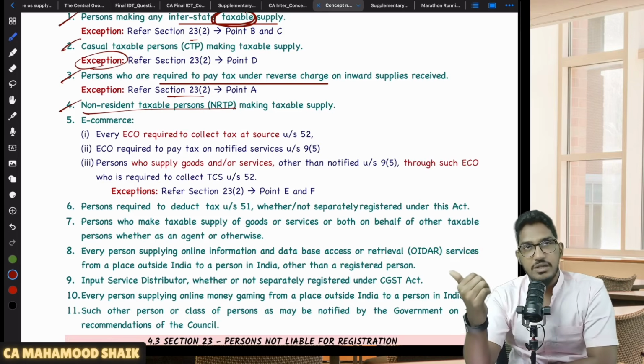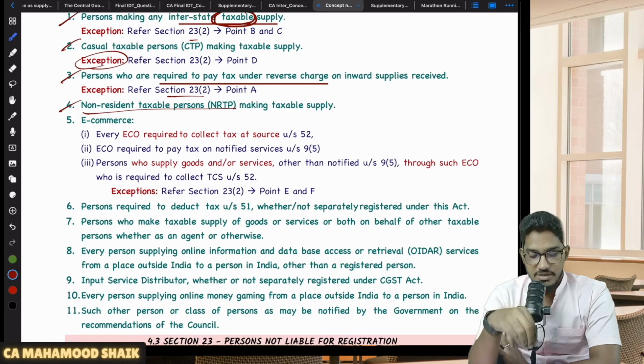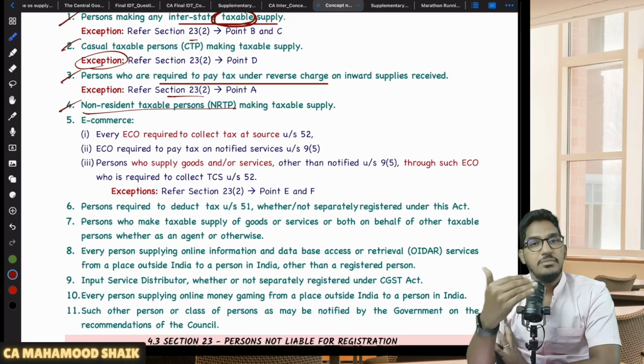Same like CTP only, but in case of NRTP, he is a person from outside of India. He's a non-resident. So a person from outside of India who doesn't have a fixed place of business in India came to India for making some supply. So he will become NRTP.